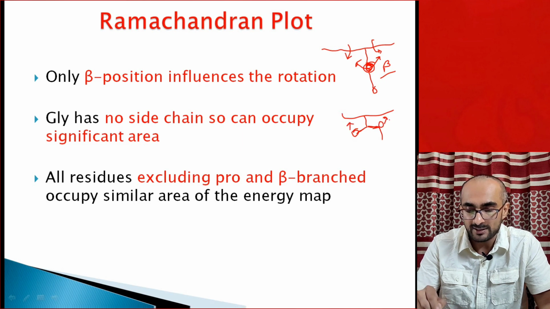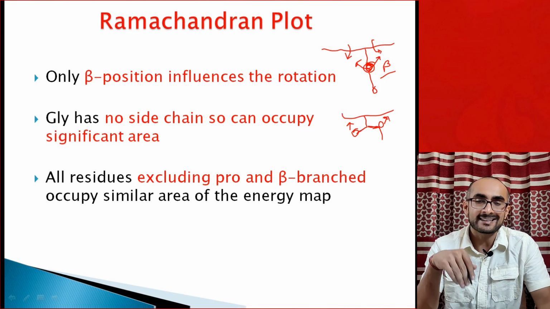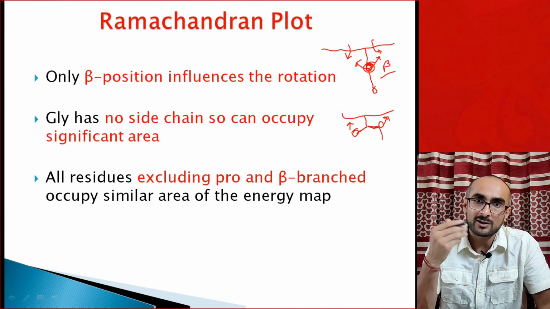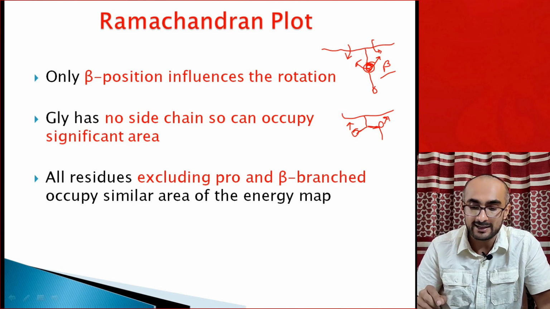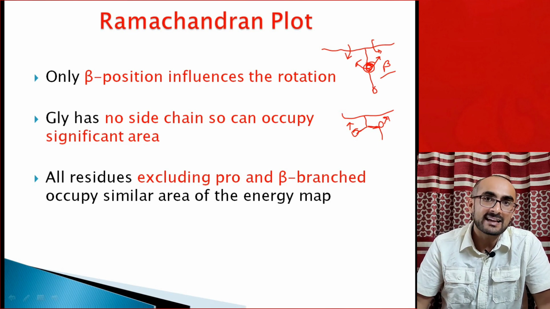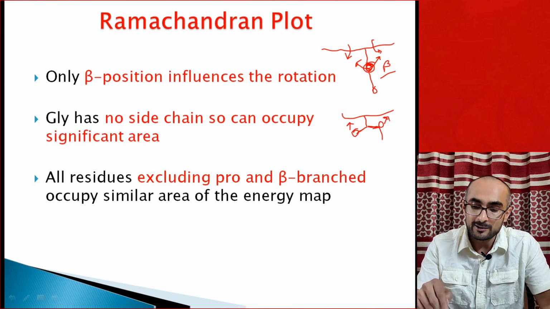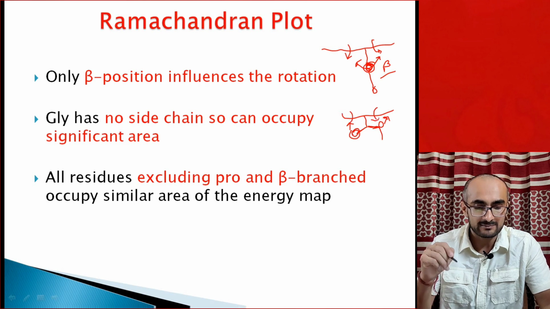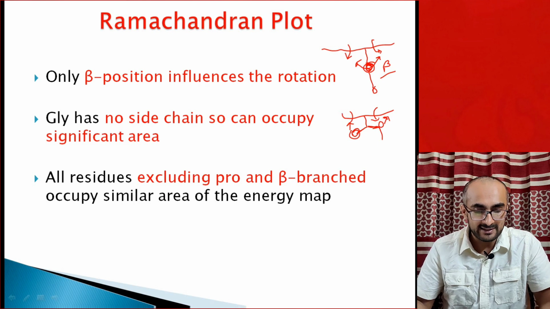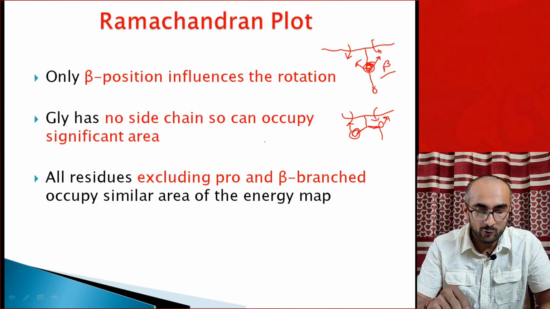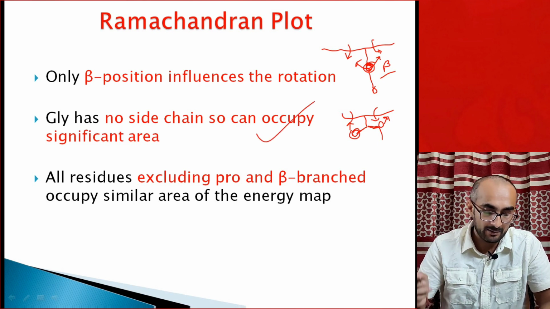So branched amino acids impose more restraints on rotation of phi and psi angles. So that's why even isoleucine and valine occupy lesser area of the Ramachandran plot, because in that case, due to beta branching, that imposes more restriction on the freedom of phi and psi rotations. So glycine has no side chain, so it can occupy a significant area of the Ramachandran plot.